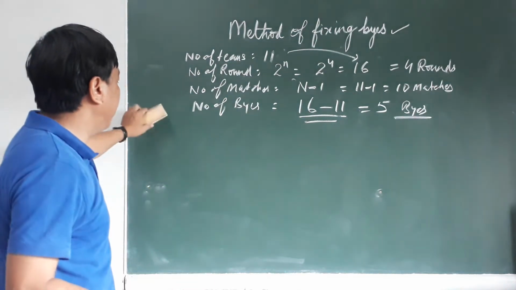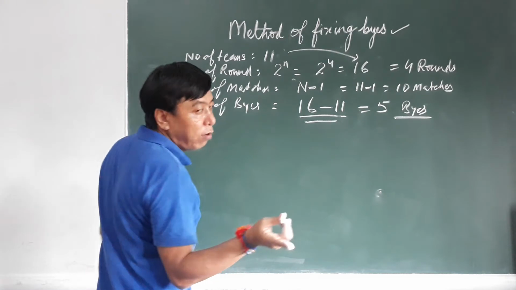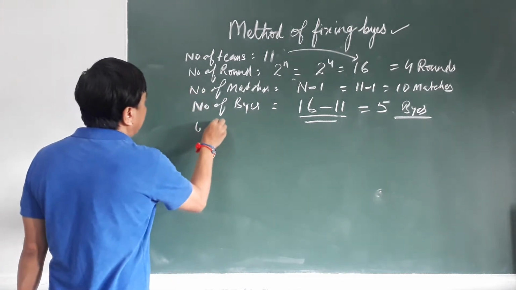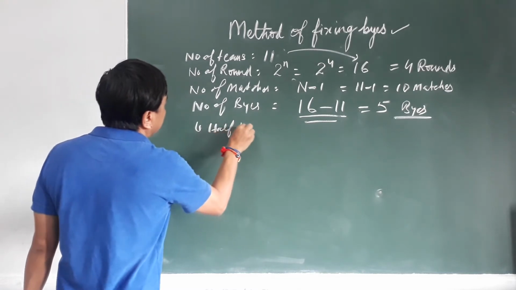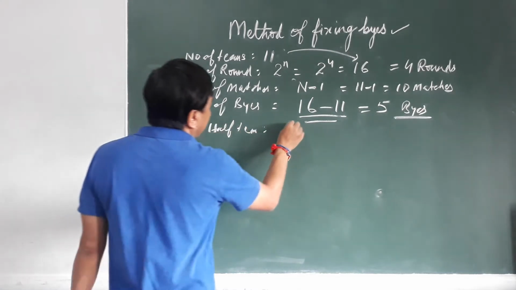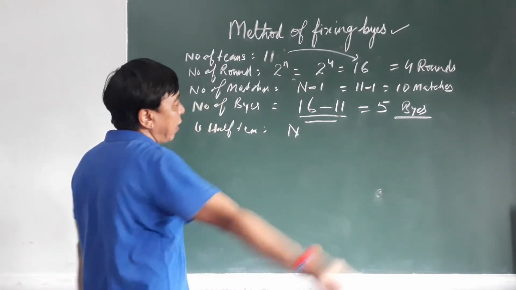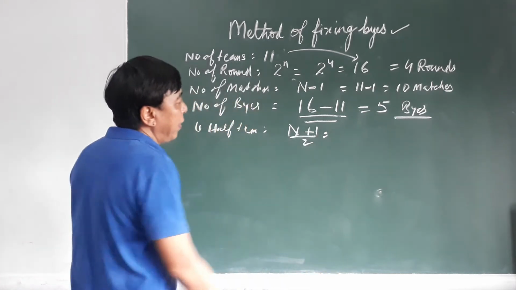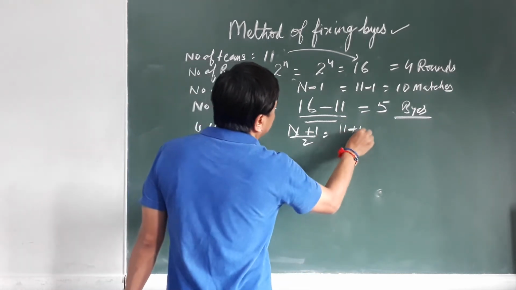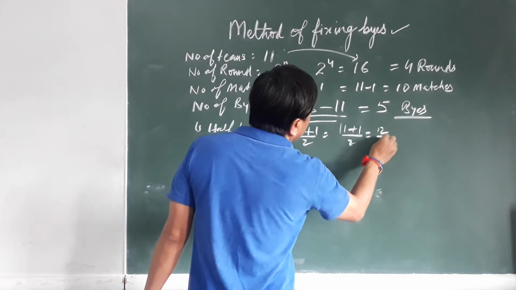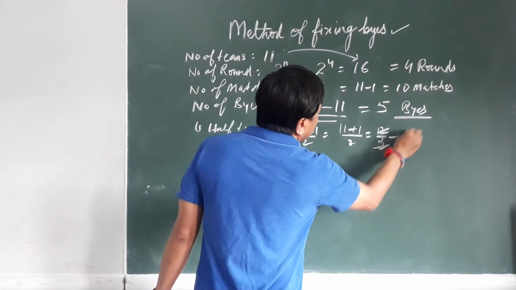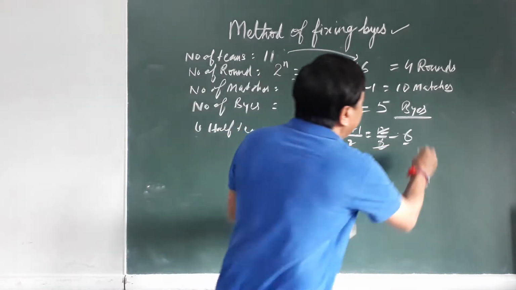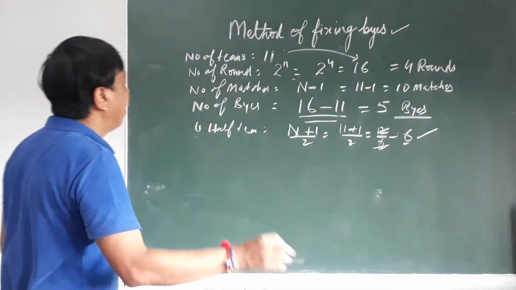Upper half teams equal to (n plus 1) upon 2, means 11 plus 1 upon 2 equal to 6.